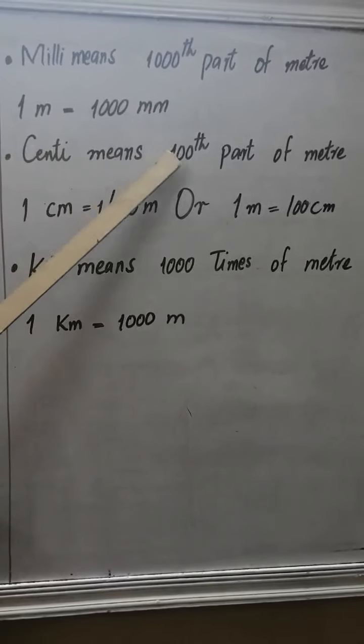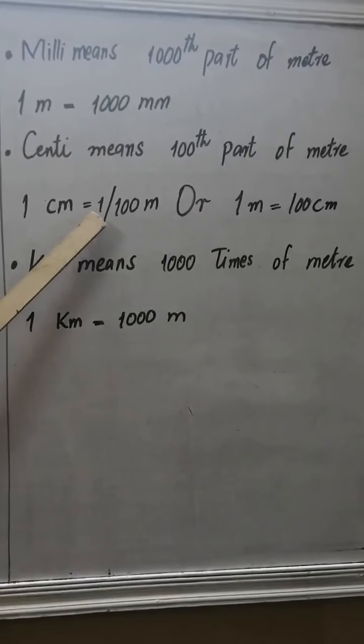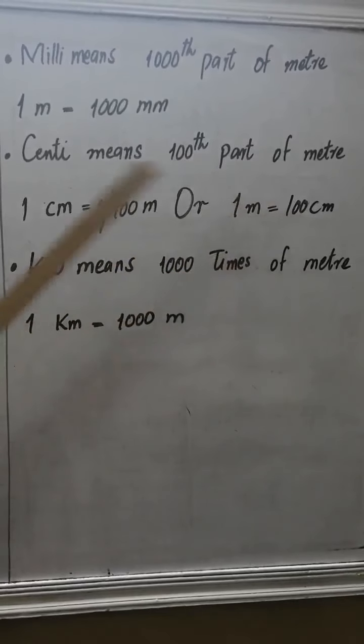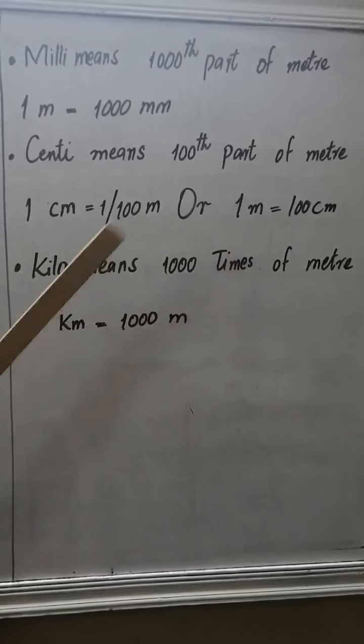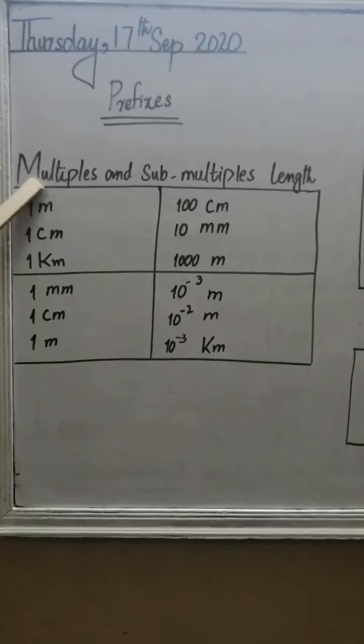Centi means hundredth part of a meter. 1 centimeter is equal to 1 over 100 meter, or 1 meter is equal to 100 centimeter. Kilo means 1000 times a meter. 1 kilometer is equal to 1000 meter.